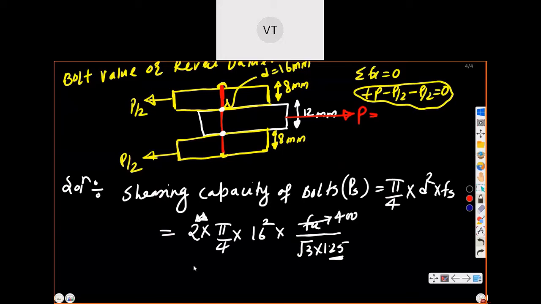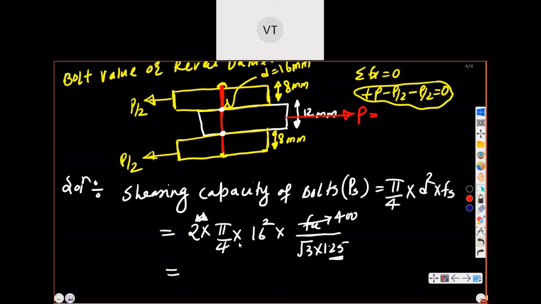So anyone after calculation? Let me know. Shearing capacity of bolt, anyone got the answer? 84.75 होगा सर। This complete answer, I'm asking the complete answer. कर लो कैलकुलेशन, कैलकुलेटर से बताओ कितना आ रहा है.